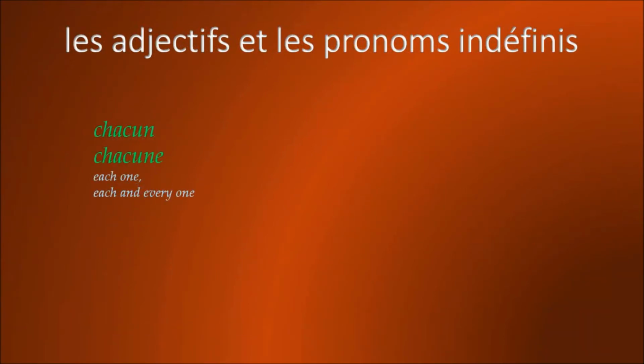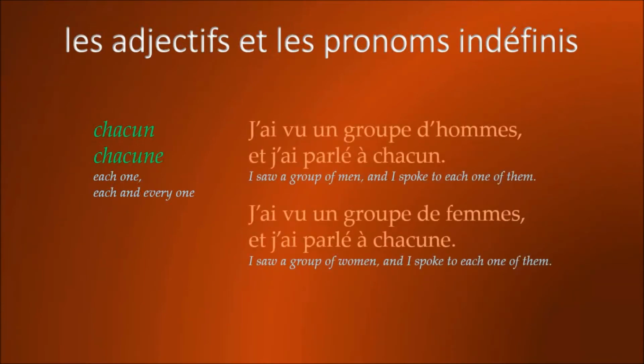As a pronoun, chaque becomes chacun or chacune, depending on whether it is masculine or feminine, and it means each one or each and every one. And so, for example, j'ai vu un groupe d'hommes et j'ai parlé à chacun. I saw a group of men and I spoke to each one of them. Or in the feminine, j'ai vu un groupe de femmes et j'ai parlé à chacune. I saw a group of women and I spoke to each one of them. Again, the only difference between chacun and chacune is one is masculine and the other is feminine.